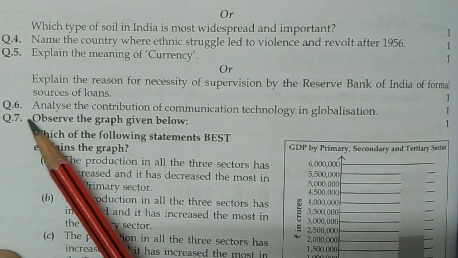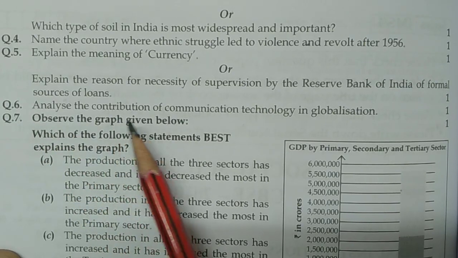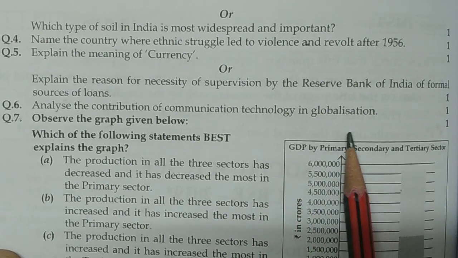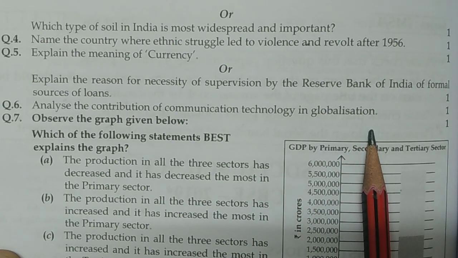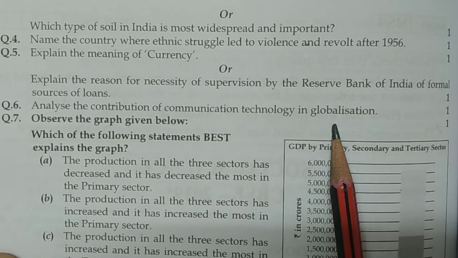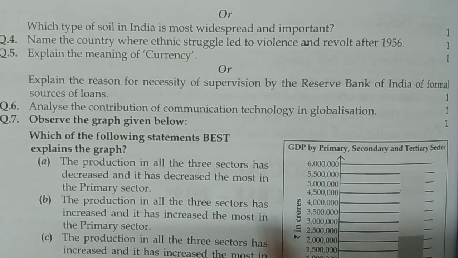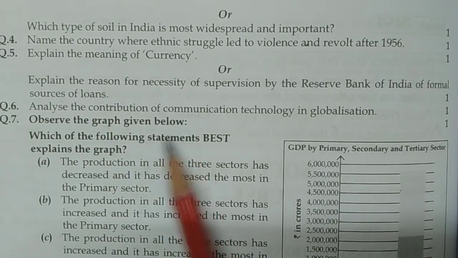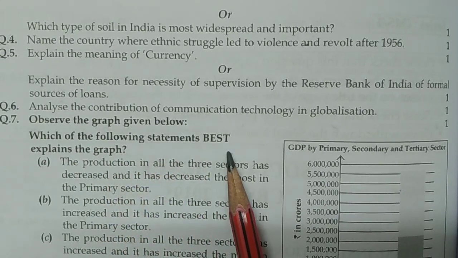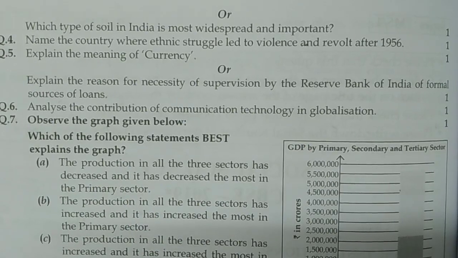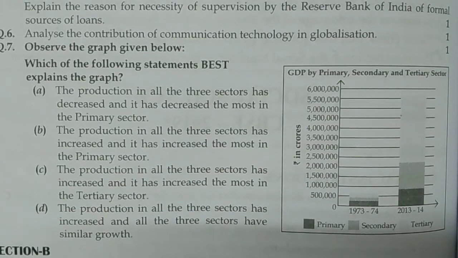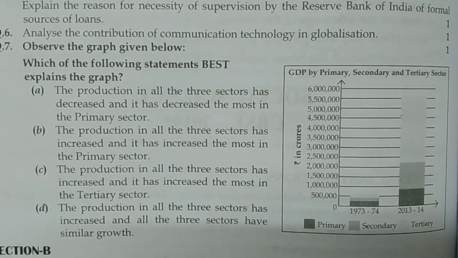Now next, question number 6, analyze the contribution of communication technology and globalization. We have covered all these things, and there is a chart given here. Observe the graph given below and choose which of the following statements best explains the graph. You can see clearly here and find your answer properly. After that we will come to section B.